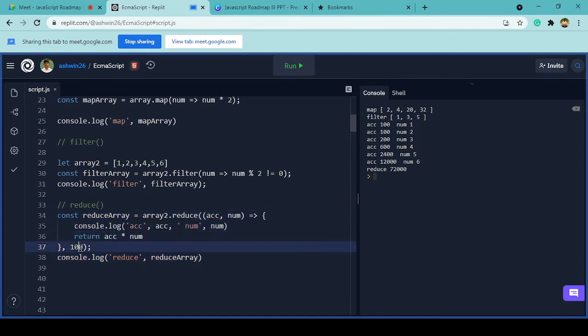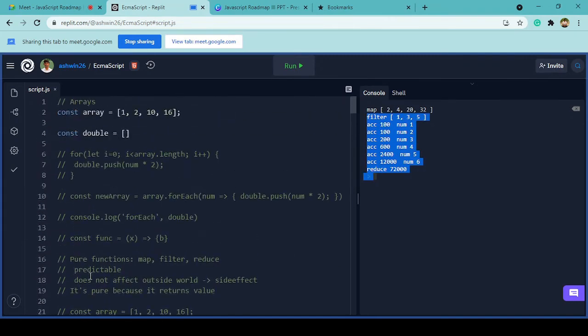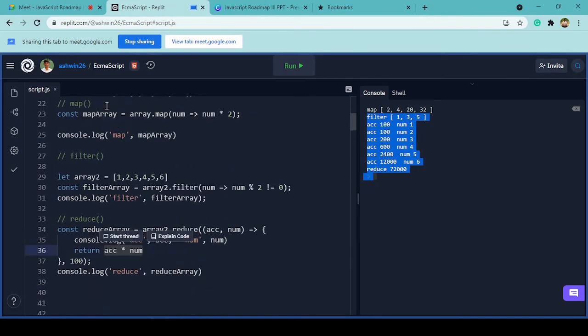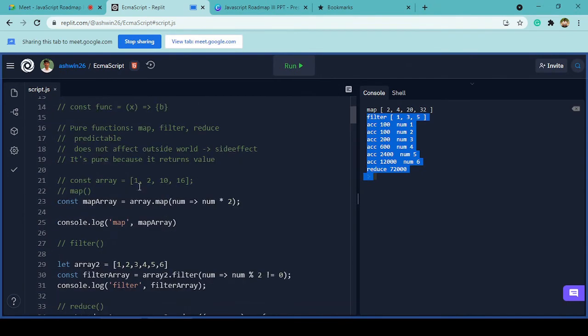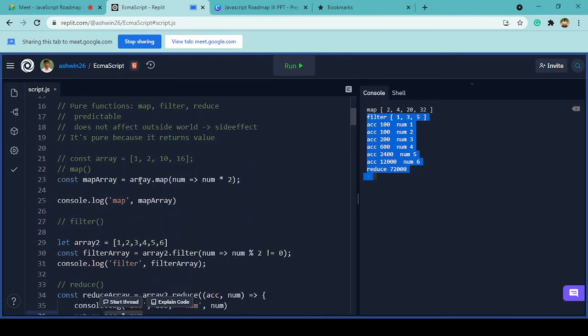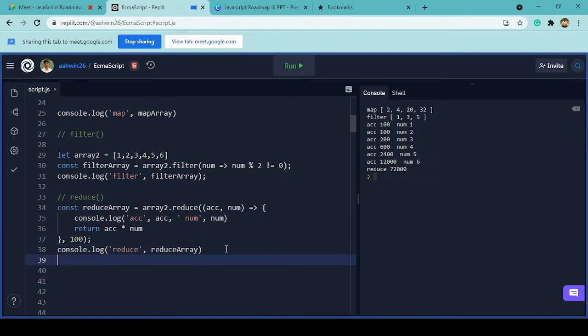Whatever logic you want, you can put it inside this reduce, with the first argument being the arrow function. You can put any type of logic and return that value. So this is how the three new pure functions that we have on top of array work, and that we can use. We can try them out later as well. I'll give you these code files.